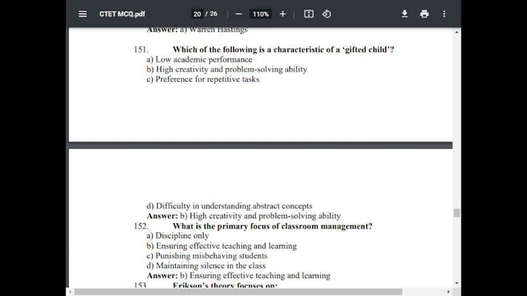Question number 152. What is the primary focus of classroom management? Option A, discipline only. Option B, ensuring effective teaching and learning. Option C, punishing misbehaving students. Option D, maintaining silence in the class. The correct answer is ensuring effective teaching and learning.